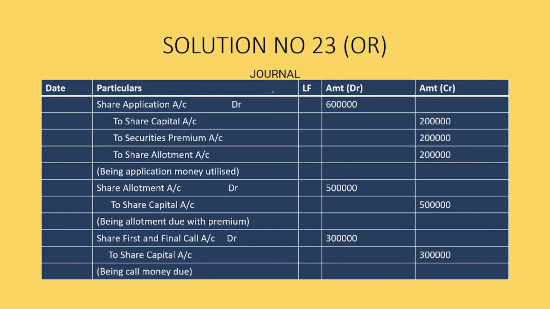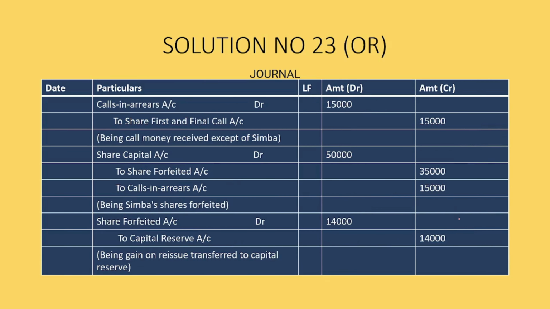Here we have share application account debit 6 lakhs, to share capital, to securities premium, to share allotment, 2 lakh each. Share allotment account debit 5 lakhs, to share capital 5 lakhs, when the allotment was due with a premium. Next, share first and final call account debit to share capital account 3 lakhs.